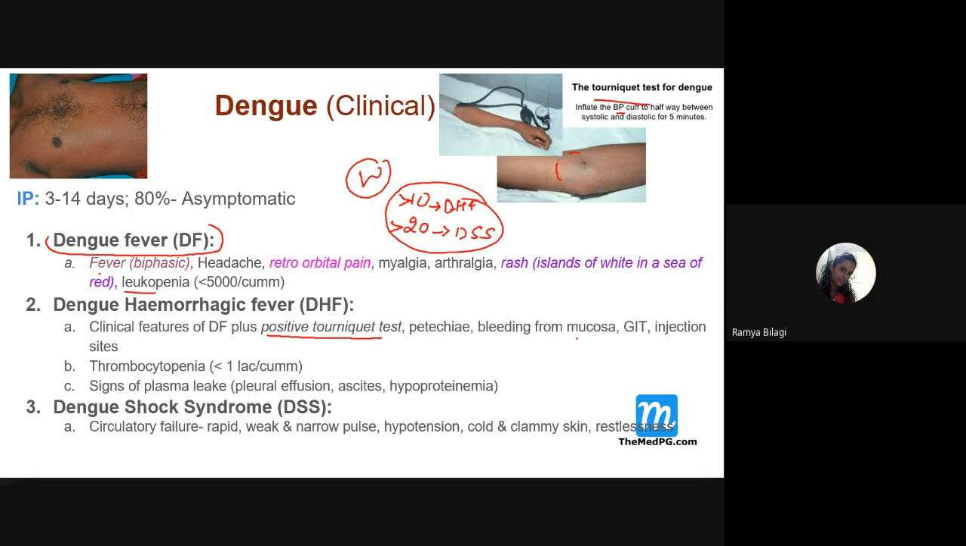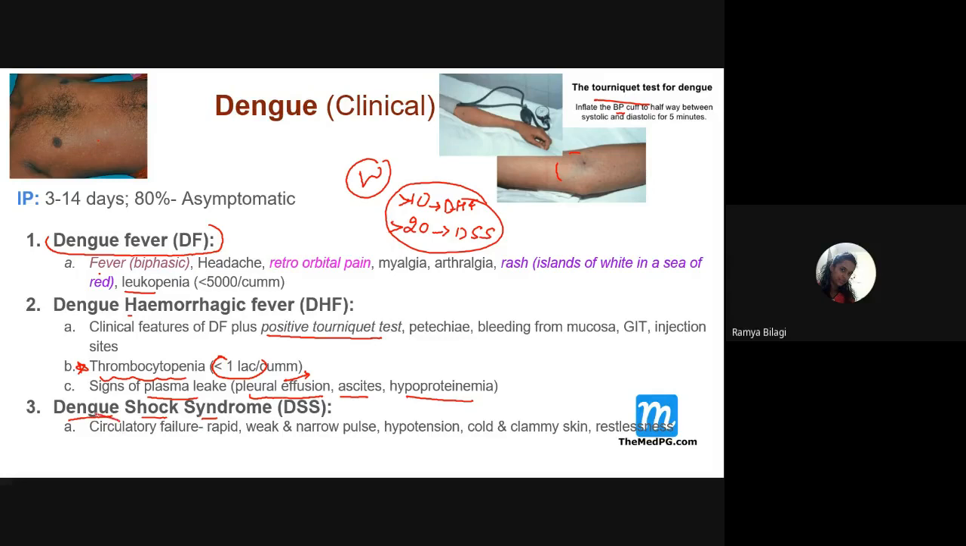And there will be bleeding from the GIT mucosa, and at the sites of injection also there will be bleeding. And very important is thrombocytopenia, reduced platelet count, which is usually less than 1.5 lakhs or less than 1 lakh platelets per cubic millimeter. And there are also signs of plasma leak. So this leak of plasma will result in accumulation of fluid, leading to pleural effusion, ascites, and hypoproteinemia. So these are the classical features of dengue hemorrhagic fever. Then what are the features of dengue shock syndrome?